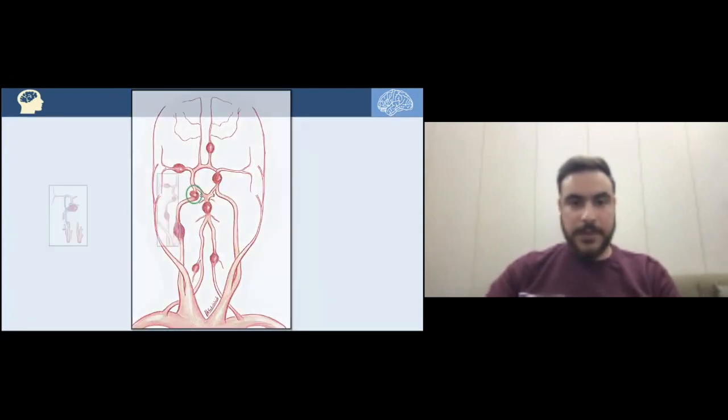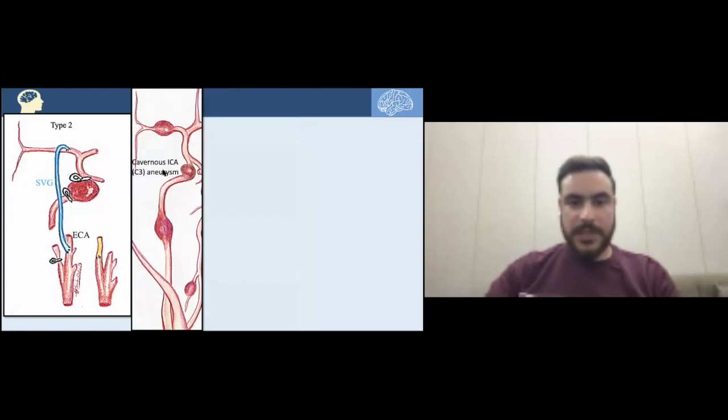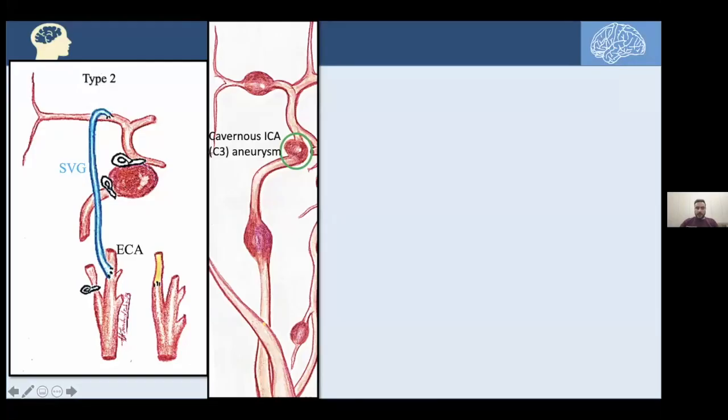Here's another aneurysm. Here's a cavernous ICA aneurysm. We've just seen the first option we have. Here's the second option. We can use a branch from this external carotid artery with a saphenous vein graft, and after clipping, distribute the blood distally using the saphenous vein graft. That would be a type 2 bypass. Okay, we've discussed type 1, which is the interposition vein graft to the same aneurysm, but we have a different option here, the alternative type 2 bypass.